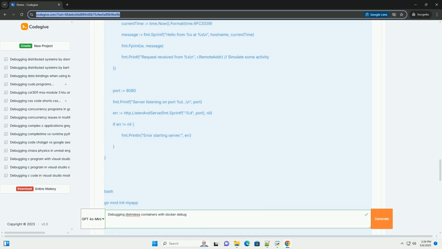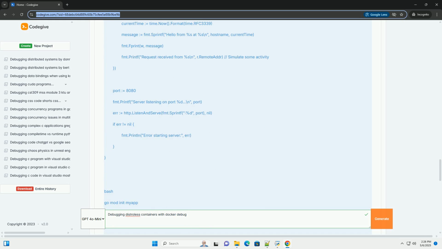C. Debugging with GDB, the GNU Debugger. GDB allows you to inspect the state of a running process, set breakpoints, step through code, and examine variables. However, debugging Go applications with GDB can be tricky due to Go's runtime and garbage collector. Delve, see below, is usually a better choice for Go.